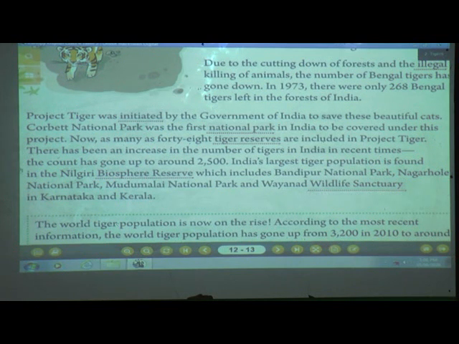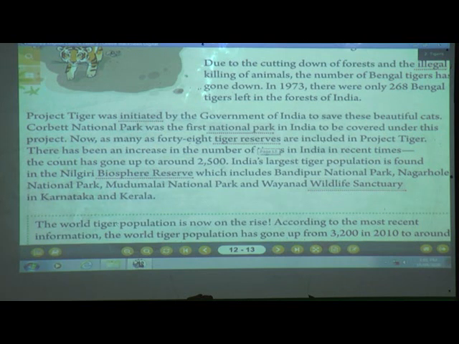So where is India's largest tiger population found? It is found in the Nilgiri Biosphere Reserve. What does it include? I will repeat: Bandipur National Park, Nagarhole National Park, Mudumalaya National Park, and Wayanad Wildlife Sanctuary in Karnataka and Kerala. That is, it is in the south part. So in this way, we see that due to the cutting down of forest and illegal killing of animals, the number of our Bengal tigers decreased to 268.